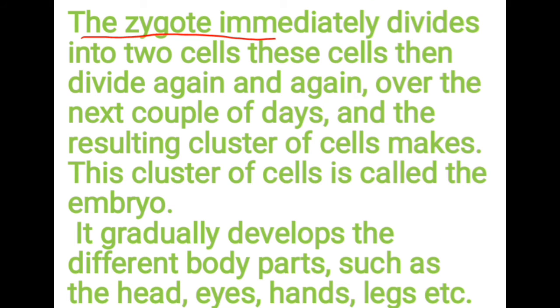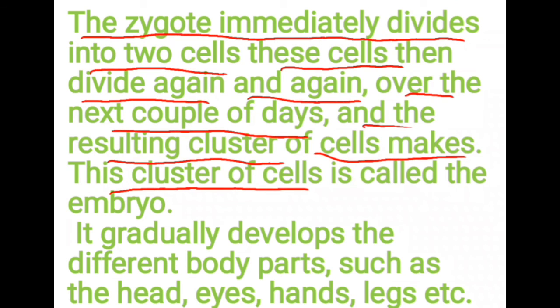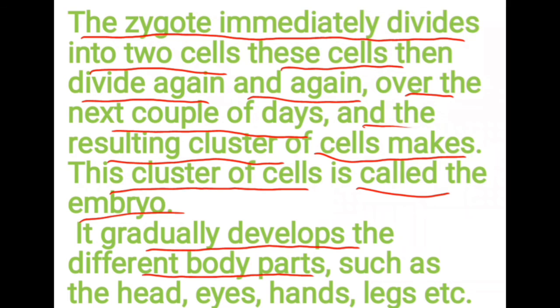The zygote immediately divides into two cells. These cells then divide again and again over the next couple of days, and the resulting cluster of cells is called the embryo. It gradually develops the different body parts such as the head, eyes, hands, legs, etc.